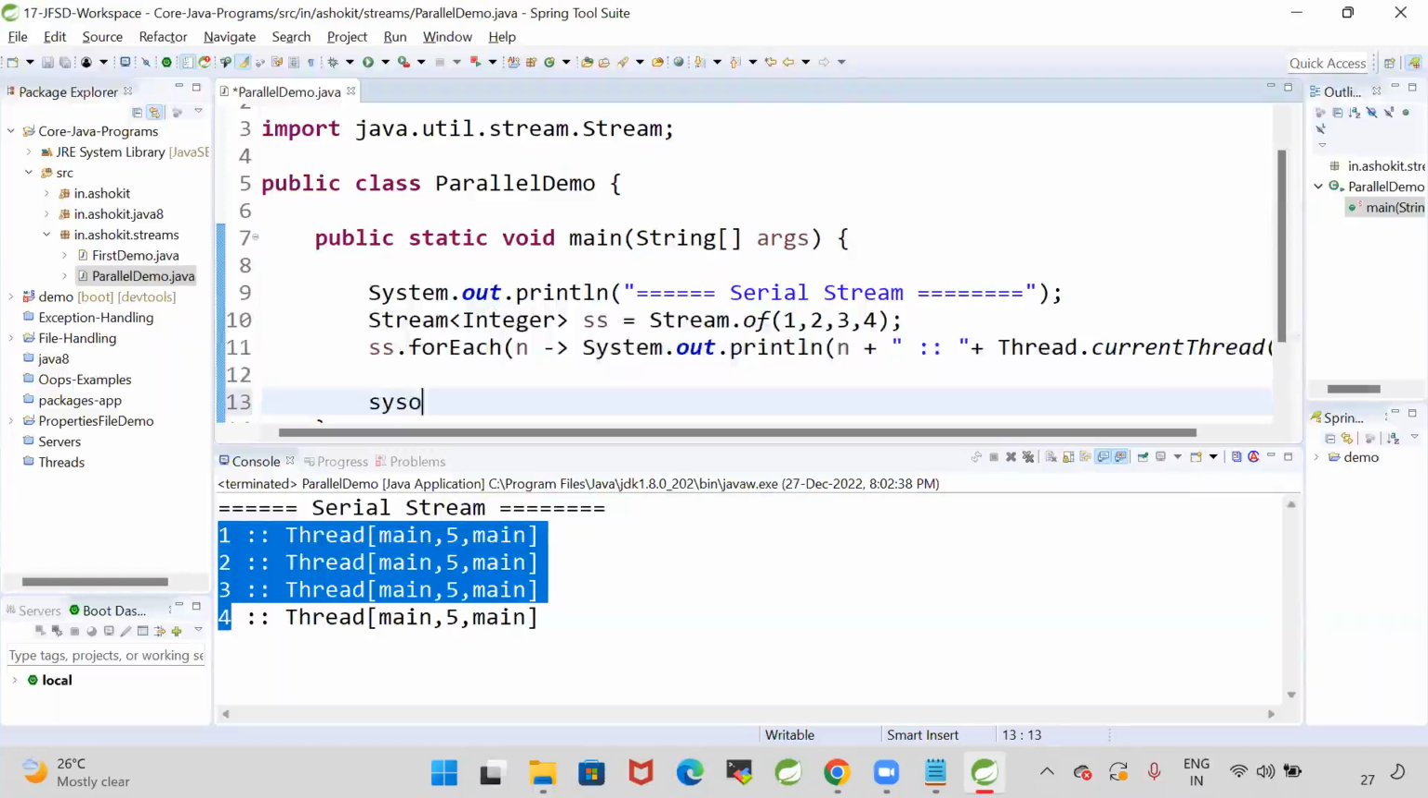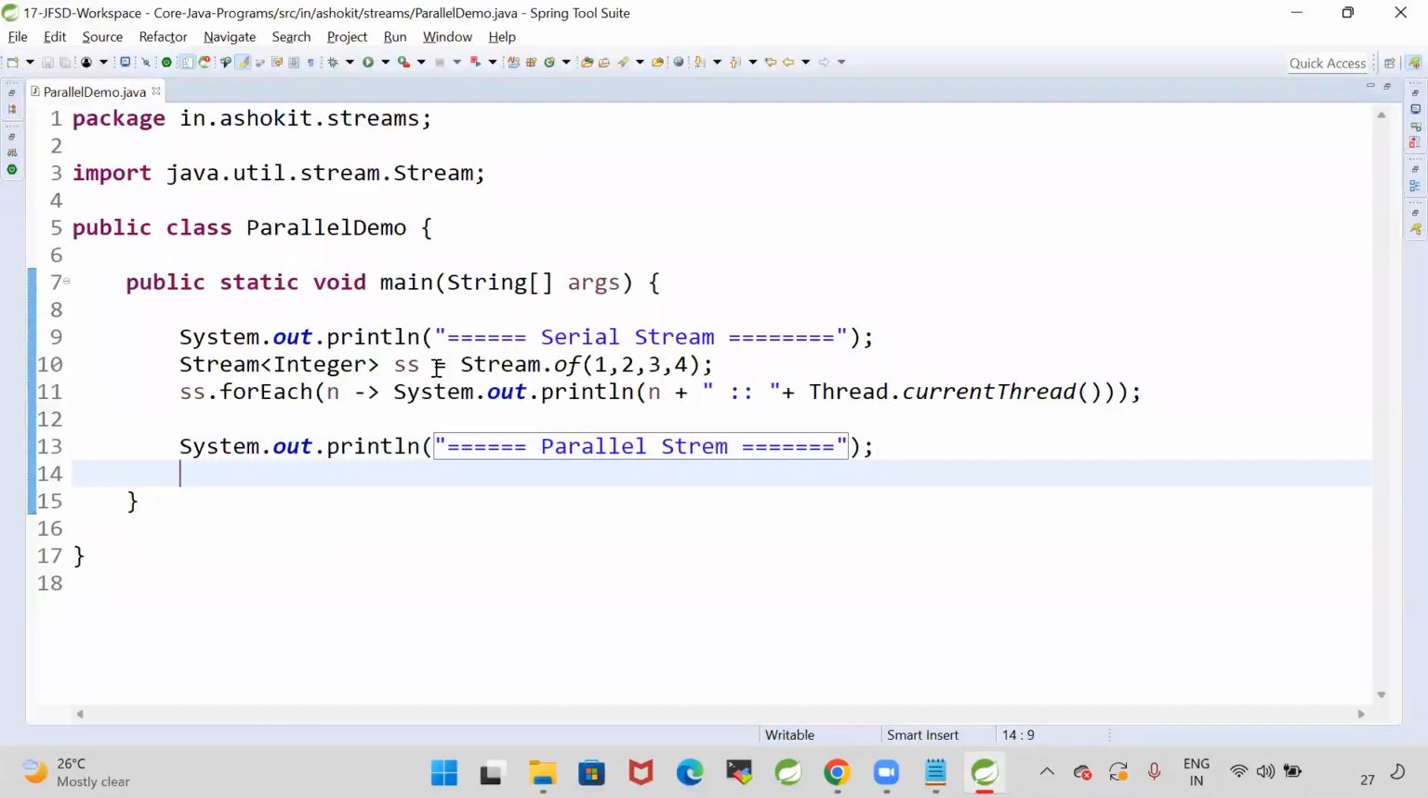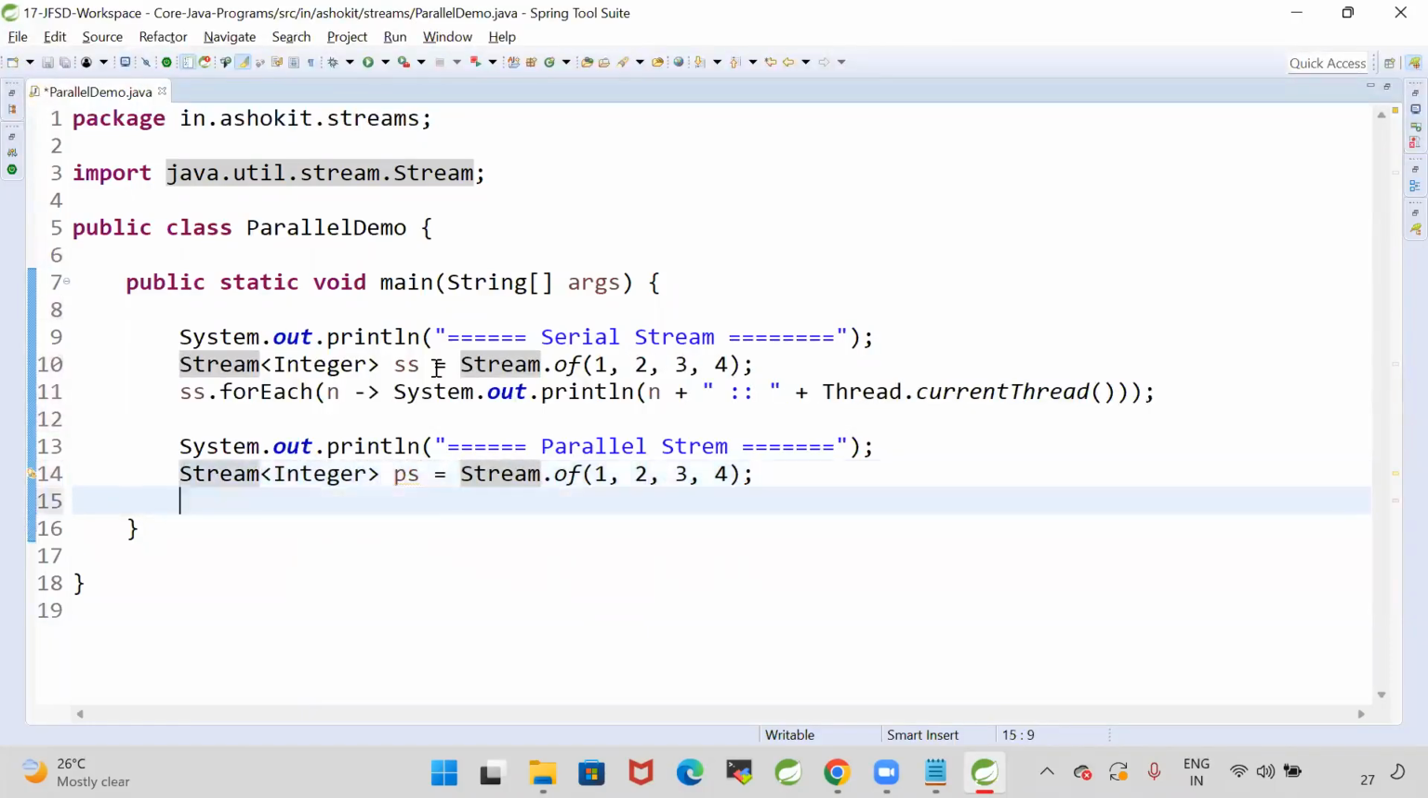Let me go with parallel stream now. System.out.println of parallel stream. Okay, let me create another stream now. Stream.of(1, 2, 3, 4). I'm creating another stream, a stream of integer, parallel stream. Now I want to print the second stream data also.